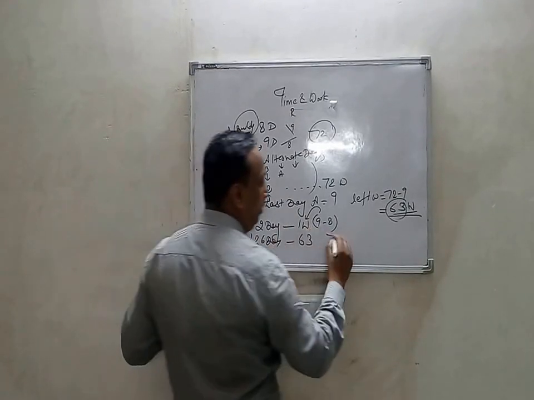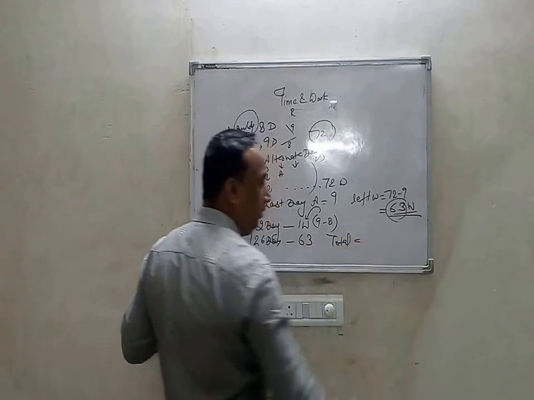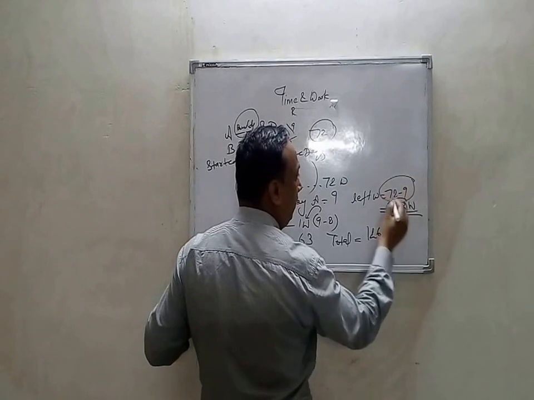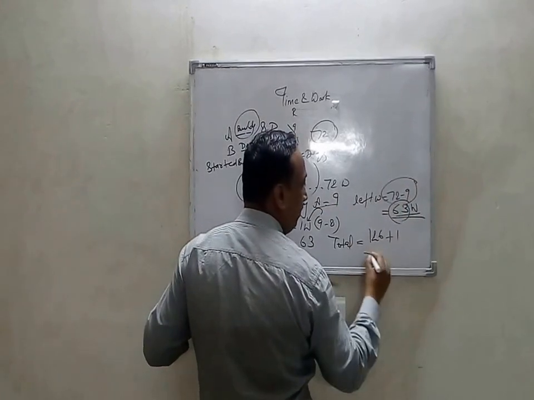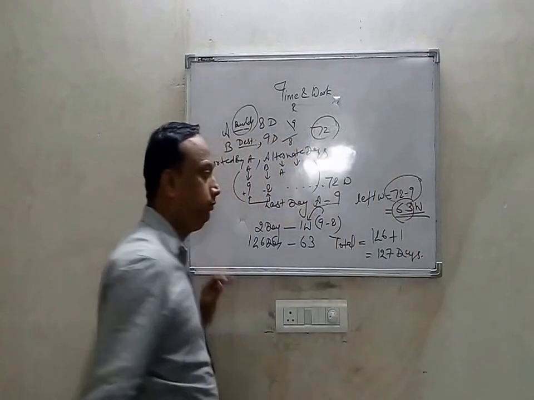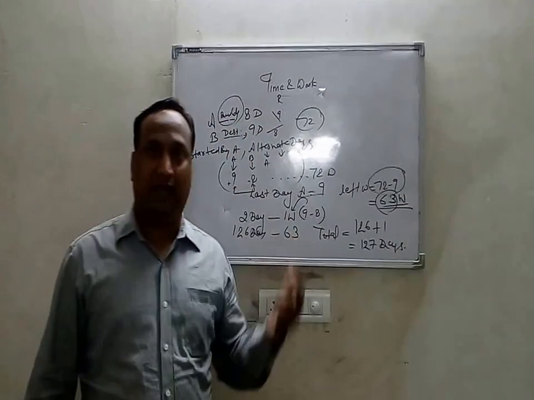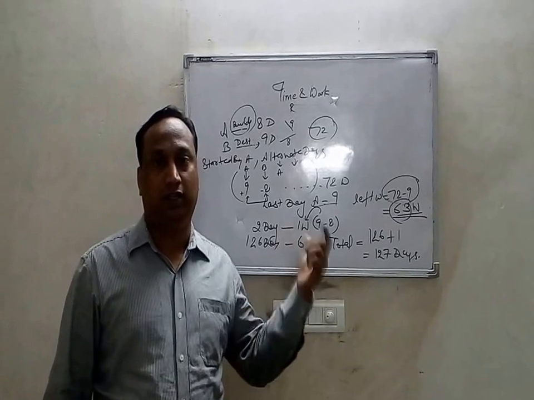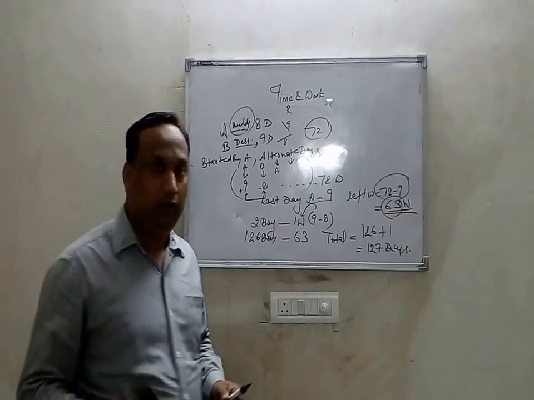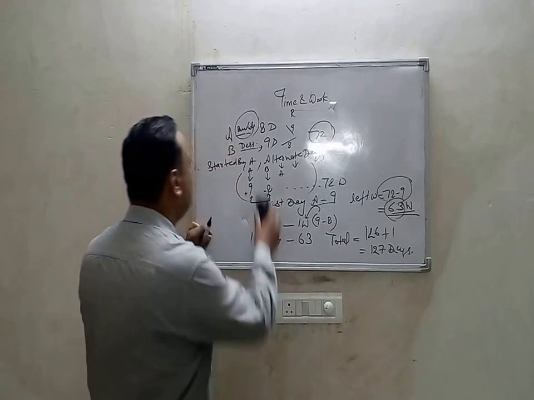In total they will require 126 days plus the 1 day work of A, that is 127 days in total. Total 127 days will be required if A and B work in this manner. Now see some more examples.